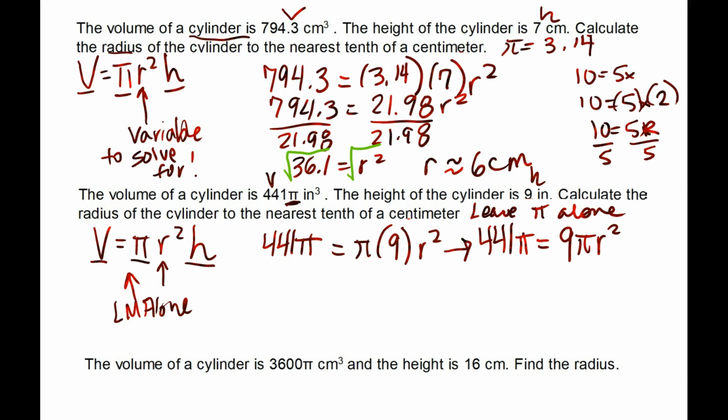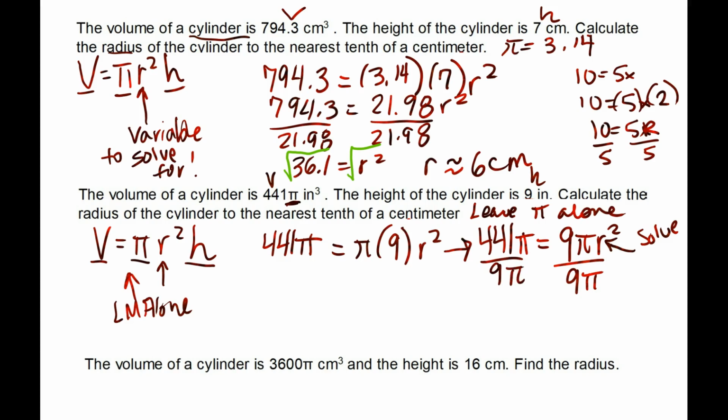Back that up a couple of seconds if you don't get what I said. I'm going to say it again anyway. 9 is the number, it always goes in the front, and then pi r squared. So what I'm going to do, I'm trying to solve for r squared. So what would I need to do? Get this 9 pi away. How would you get it away? Divide it. They're numbers.